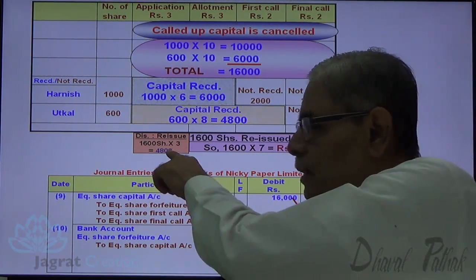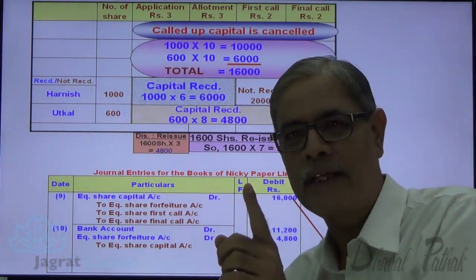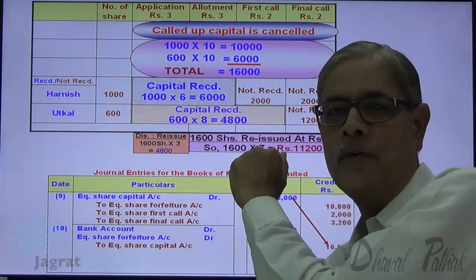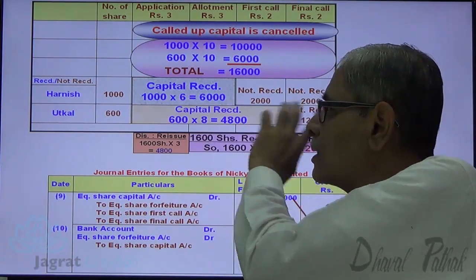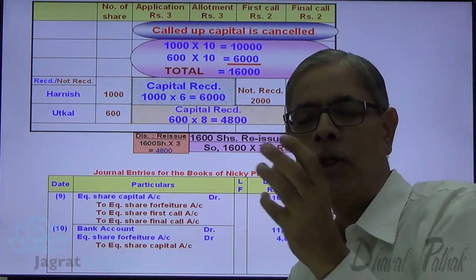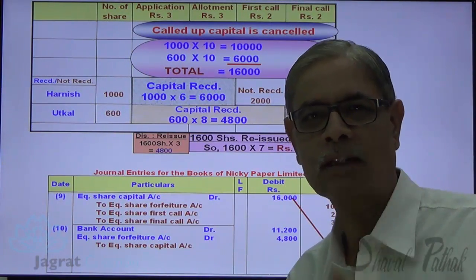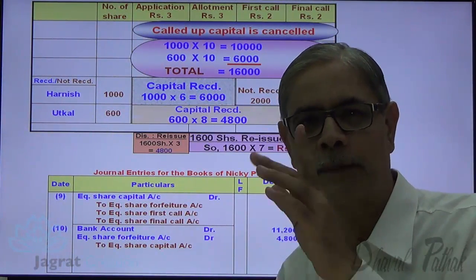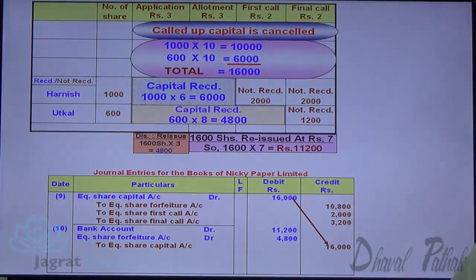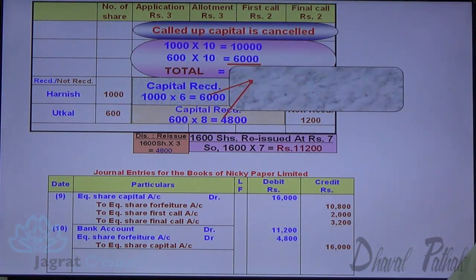Now how much reissue discount was granted? 4,800. Out of how much forfeiture income? 6,000 plus 4,800. So from forfeiture income, this reissue discount must be deducted. Whatever the balance is left, that is transferred to capital reserve. Observe it. This is the forfeiture income.